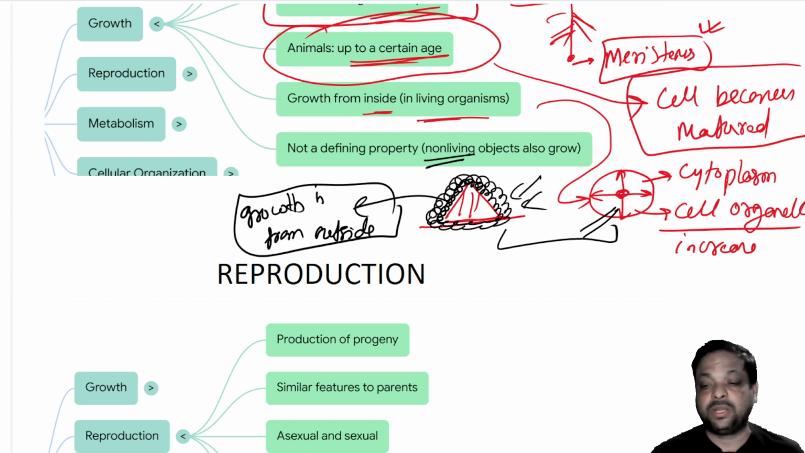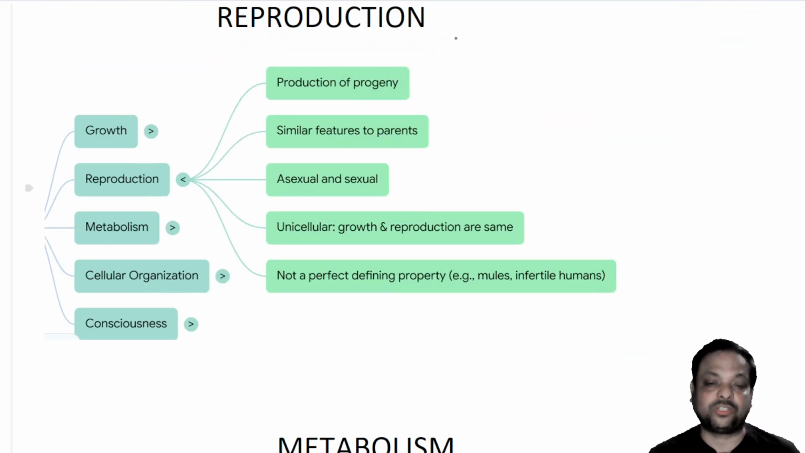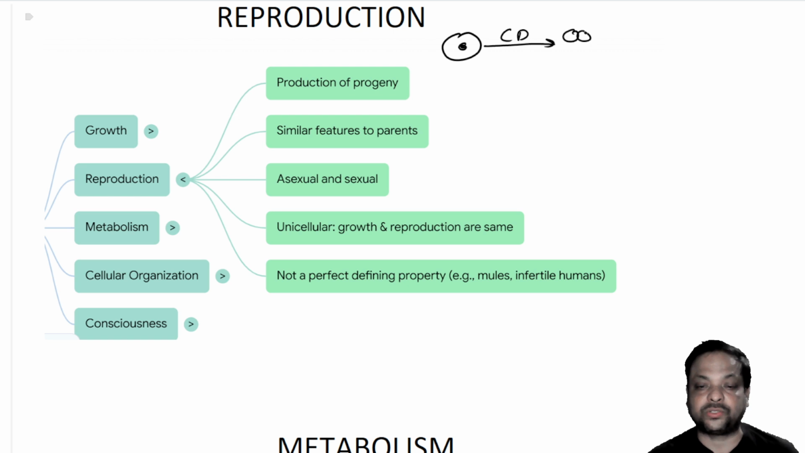Clear? Okay, now move on to the second factor, that is called reproduction. So what do you mean by reproduction? Let's talk about reproduction. Suppose I'm taking a cell. This cell now undergoes cell division to produce the daughter cells.